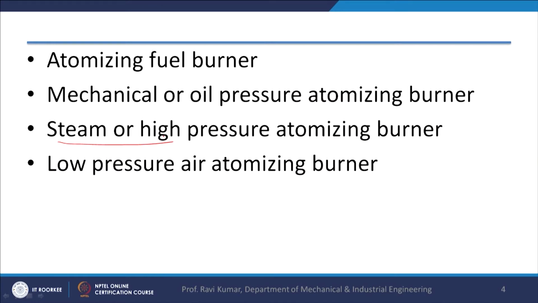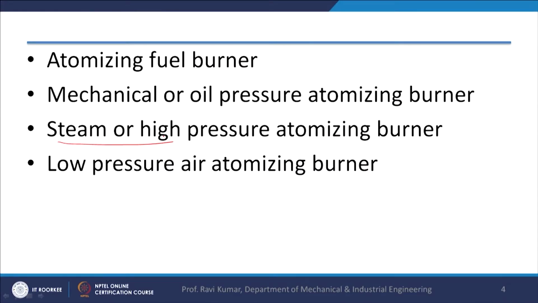In steam atomizing burners, high pressure steam is mixed with the fuel, and then the mixture is injected for the burning. There are low pressure air atomizing burners also for special applications, and the pressure may be around 0.15 to 0.6 bar, and these are used in some specific applications.